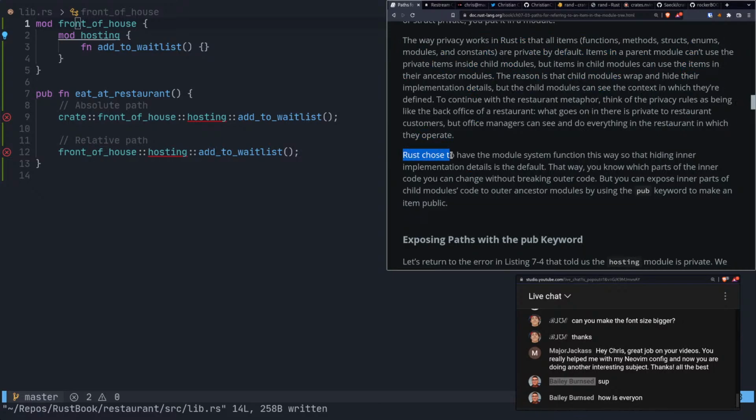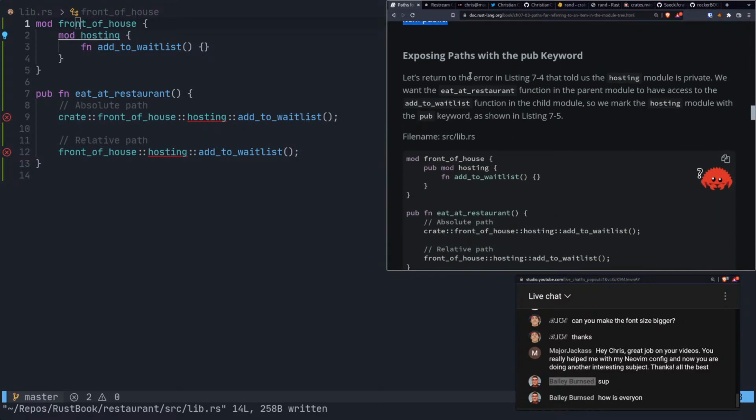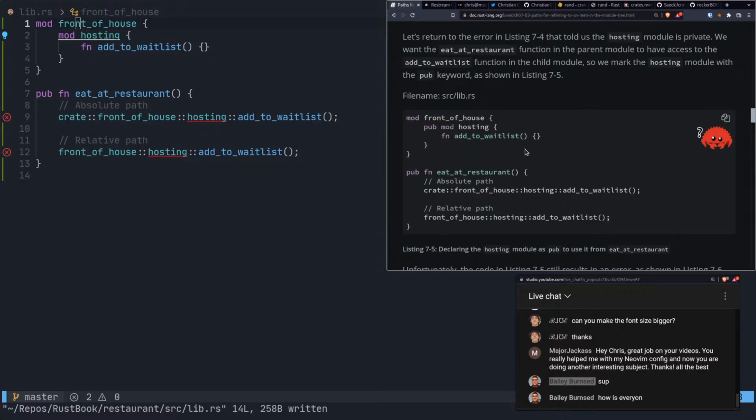So let's see. Rust chose to have the module system function this way so that hiding inner implementation details is the default. That way you know which parts of the inner code you can change without breaking outer code. But you can expose inner parts of the child modules' code to outer ancestor modules by using the pub keyword to make an item public. All right. Exposing paths with the pub keyword. That's what we're going to do here.